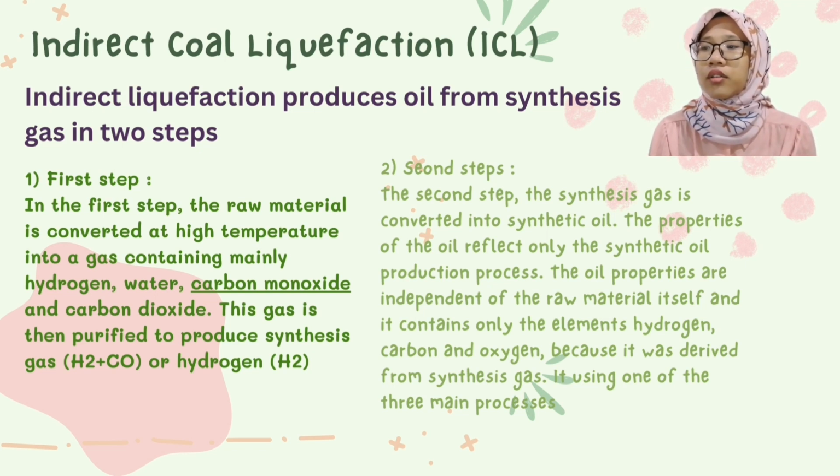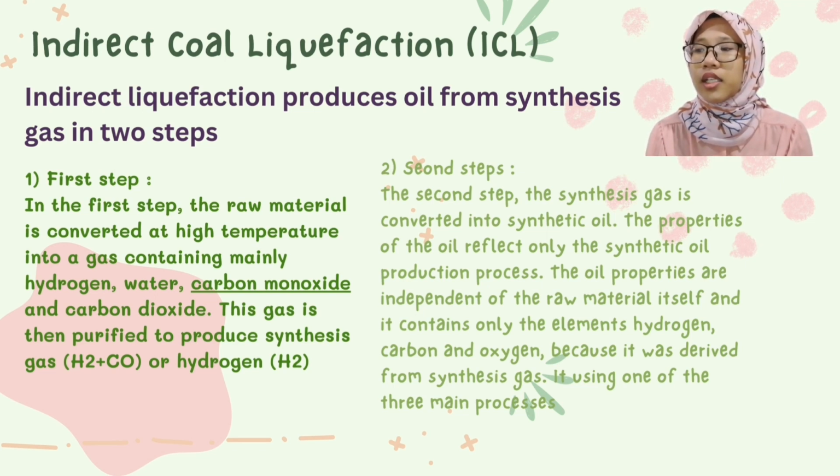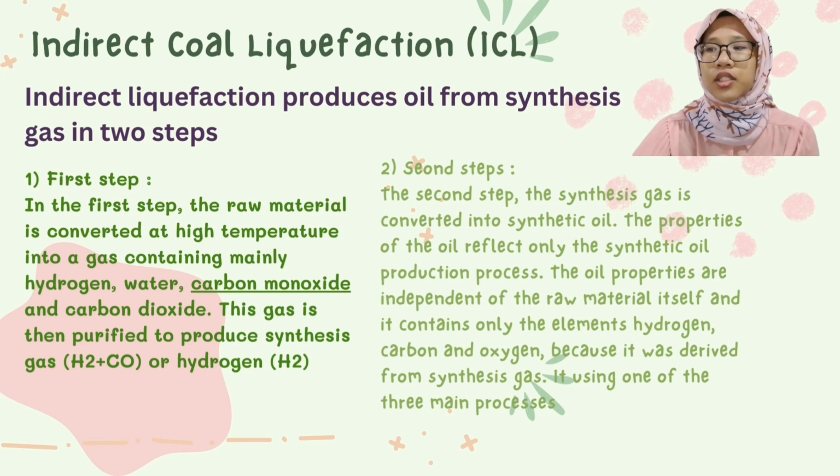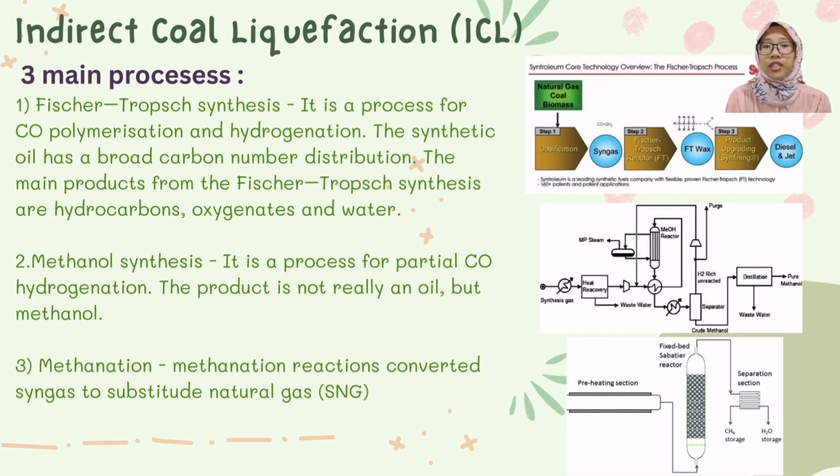The properties of the oil reflect only the synthetic oil production process. The oil properties are independent of the raw material itself, and it contains only the elements hydrogen, carbon, and oxygen because it was purified to synthesis gas using one of the three main processes. The three main processes are, first, the Fischer-Tropsch synthesis. The second one is methanol synthesis, and the third one is methanation.